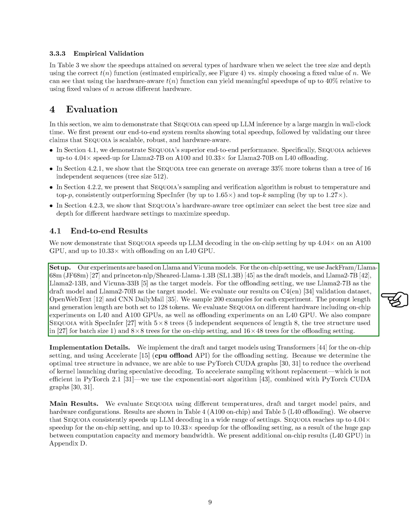For tasks where we offloaded some of the work, our draft model was Llama 2-7B, and our target model was Llama 2-70B. We evaluated our approach using the C4 validation dataset, OpenWebText, and CNN DailyMail, sampling 200 examples for each experiment. Both the prompt length and the generation length were set to 128 tokens.